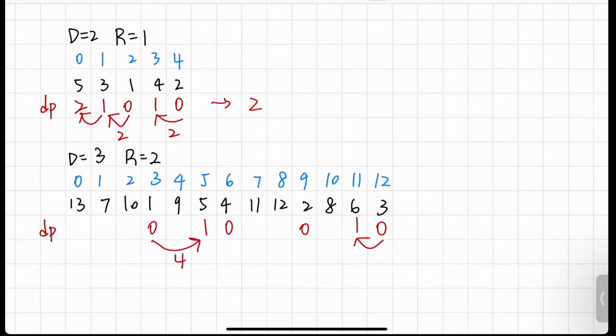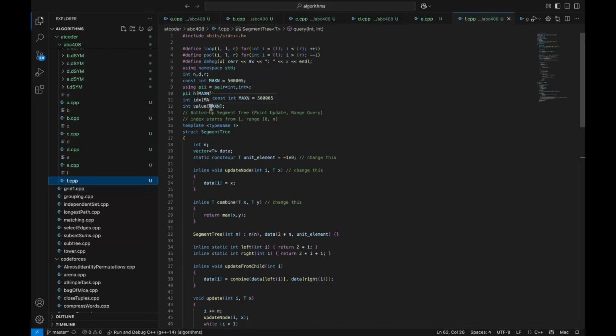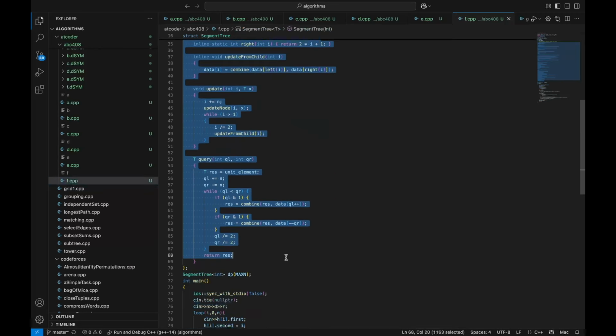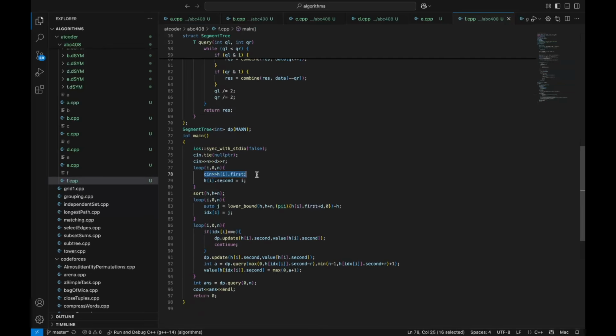And now we can look at the code. So this part is my segment tree. And afterwards, I first sort h, and I store h in a pair because then I can store the index for h.